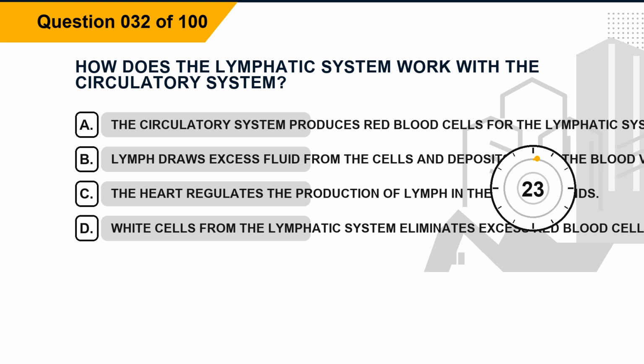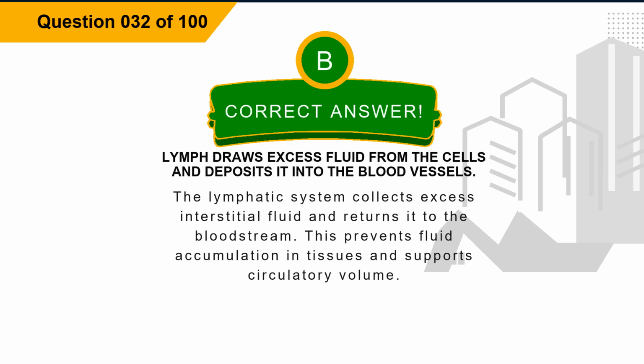Question 32. How does the lymphatic system work with the circulatory system? Option A, the circulatory system produces red blood cells for the lymphatic system. Option B, lymph draws excess fluid from the cells and deposits it into the blood vessels. Option C, the heart regulates the production of lymph in the lymph glands. Option D, white cells from the lymphatic system eliminate excess red blood cells. The correct answer is option B, lymph draws excess fluid from the cells and deposits it into the blood vessels. Explanation: the lymphatic system collects excess interstitial fluid and returns it to the bloodstream. This prevents fluid accumulation in tissues and supports circulatory volume.